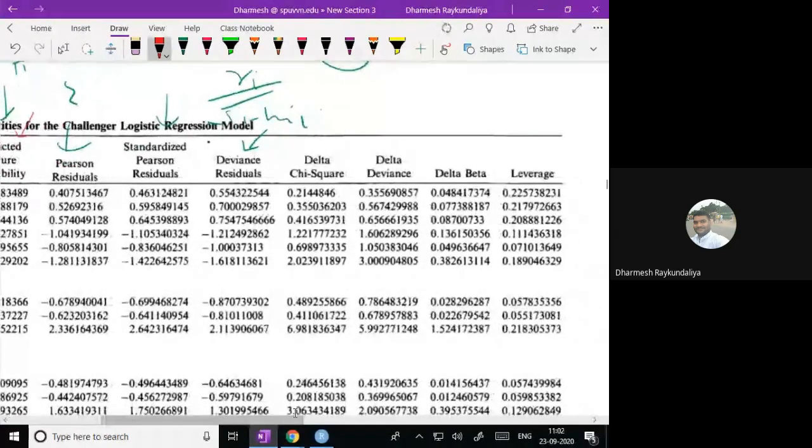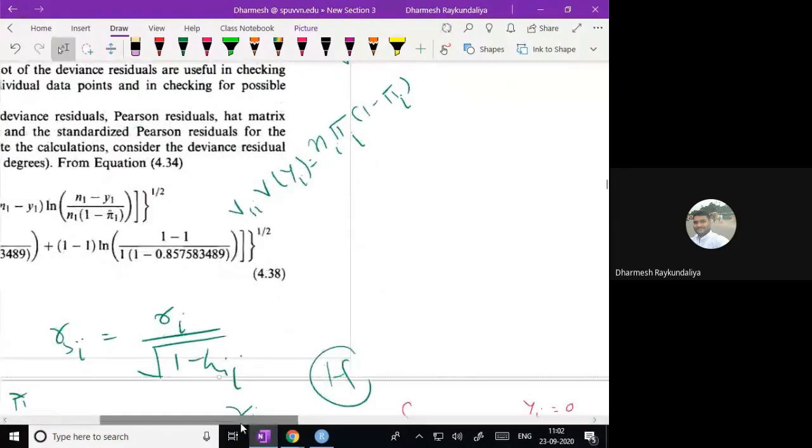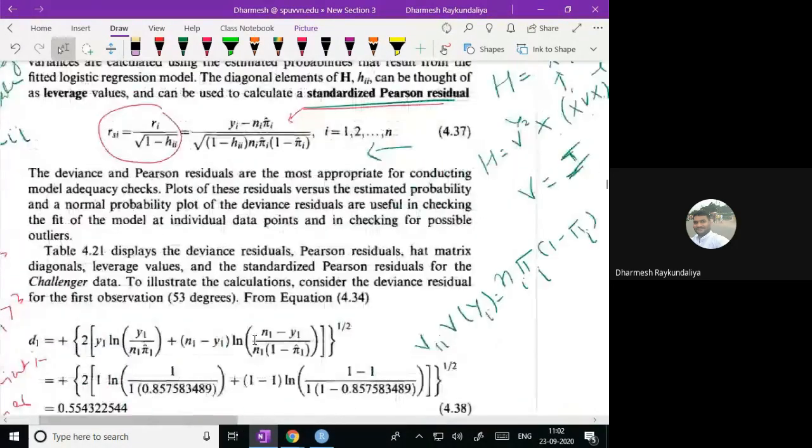Okay, the leverage that is calculated here is nothing but hii. Once you have the standardized Pearson residuals, we have already calculated the deviance residuals when Yi takes the value 0 and Yi equal to 1 in our setup. So what is the form of the deviance residuals when you take Yi equal to 0 and Yi equal to 1?